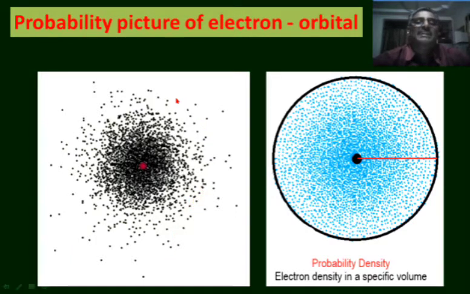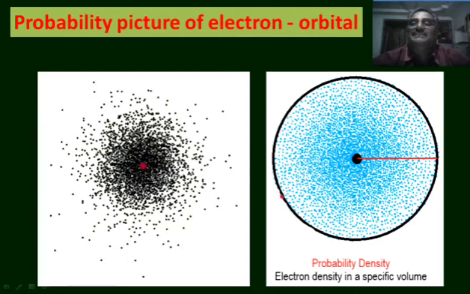In these dots, a large number of dots are concentrated in a circular path like this region. And this region is said to be the atomic orbital. That is, the region around the nucleus where the probability of finding the electron is maximum. The region which contains more than 95% of the probability of finding the electron is considered as the atomic orbital.